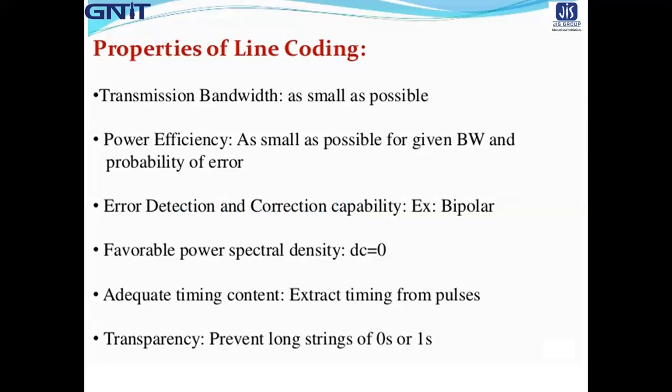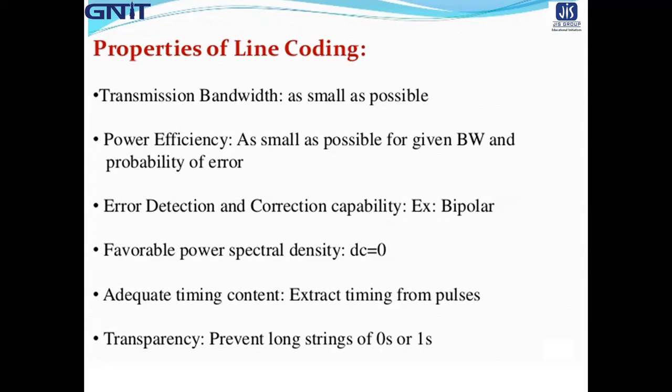Next is the favorable power spectral density. It is desirable to have zero power spectral density at omega equal to 0, that means DC. At the DC term, it is desirable to have 0 PSD.